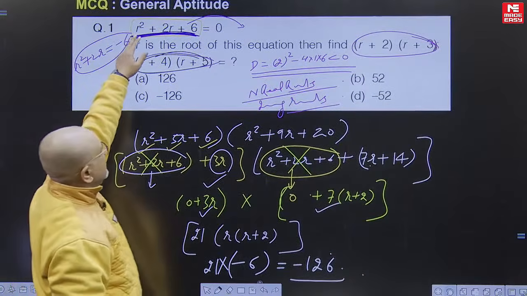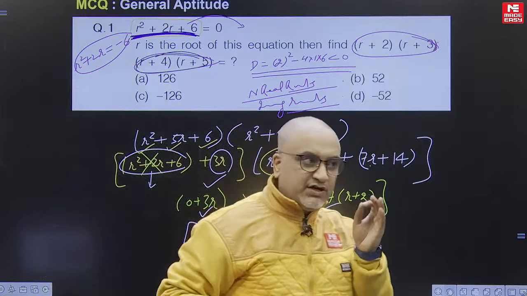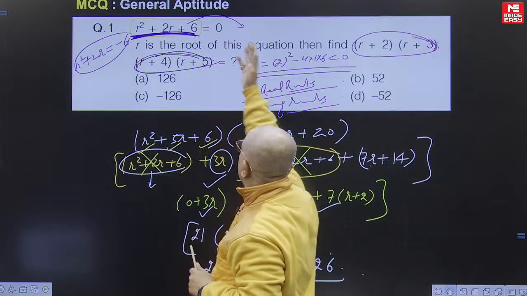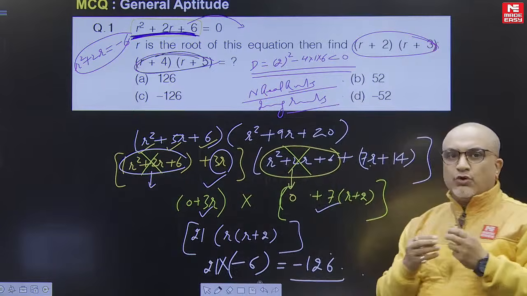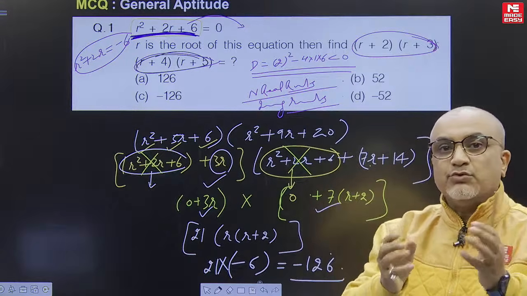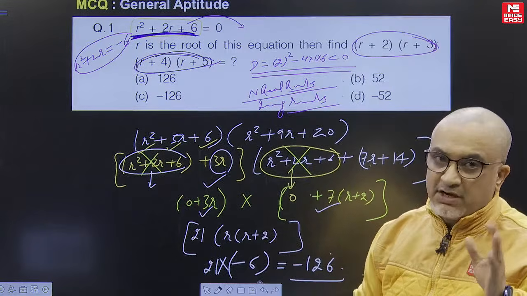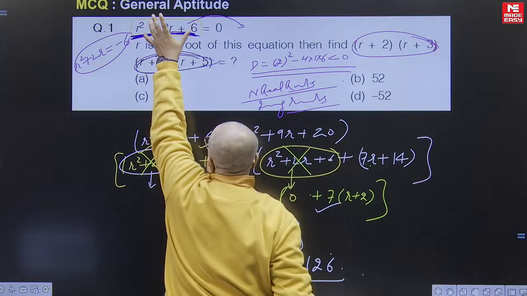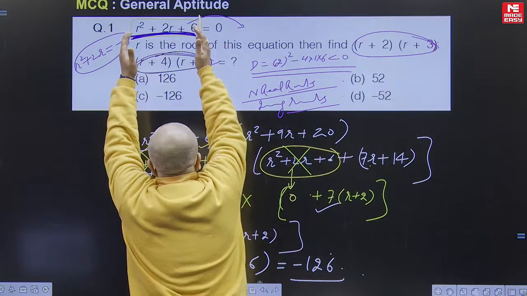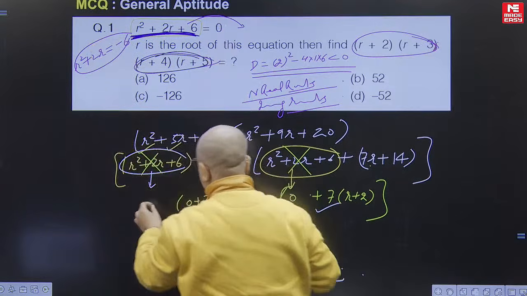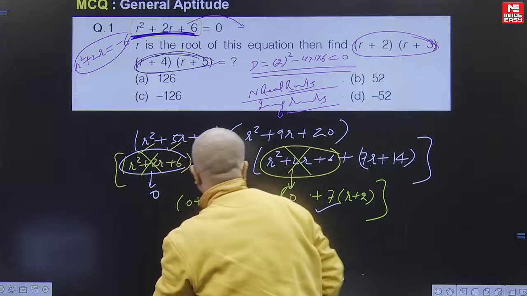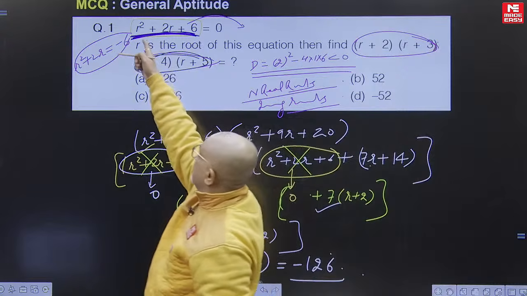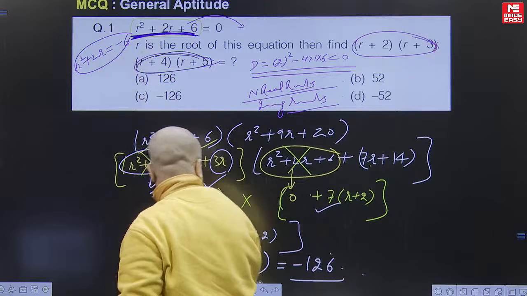Because of the fundamental fact that this particular quadratic is equal to 0 and d is coming out to be negative, don't try to find the value of r and substitute in the form of iota, it will become a typical issue to handle, right? That's why we have to utilize this. Either we can use it in the current form, r square plus 2r equal to 0, or we can say r square plus 2r should be equal to minus 6.